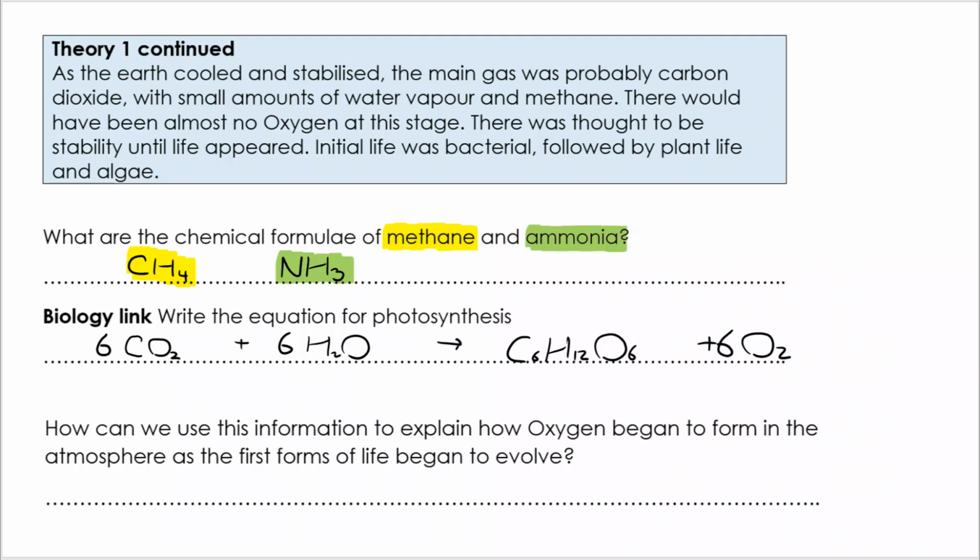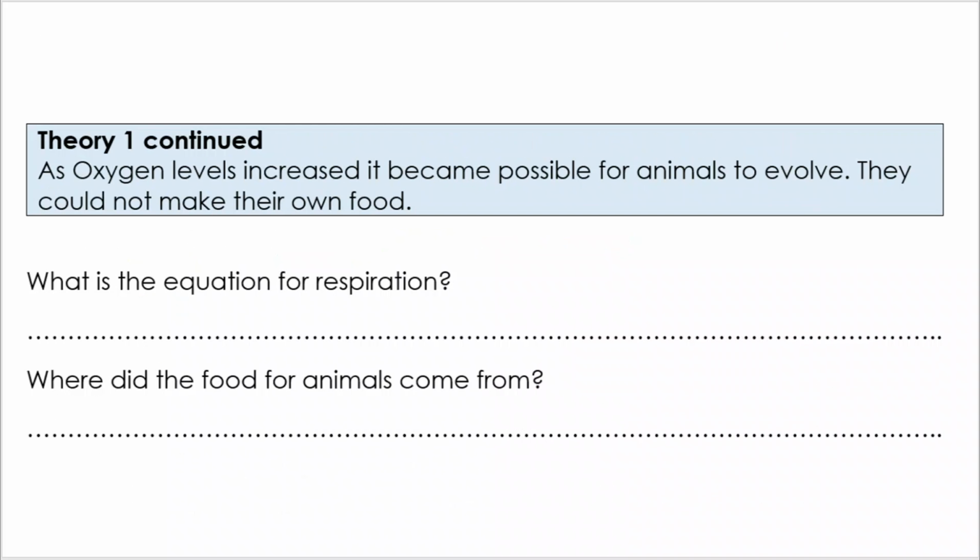And how can we use this information to explain how oxygen began to form? Well, oxygen was originally a pollutant because nothing that was growing, the bacterial life and the plant life, they didn't need the oxygen. The oxygen was essentially a poison to them, but they were producing it as a part of their photosynthesis. Continuing with theory 1, have a go at these questions.